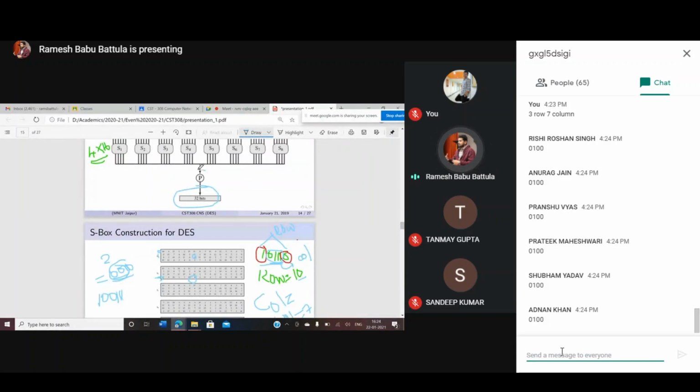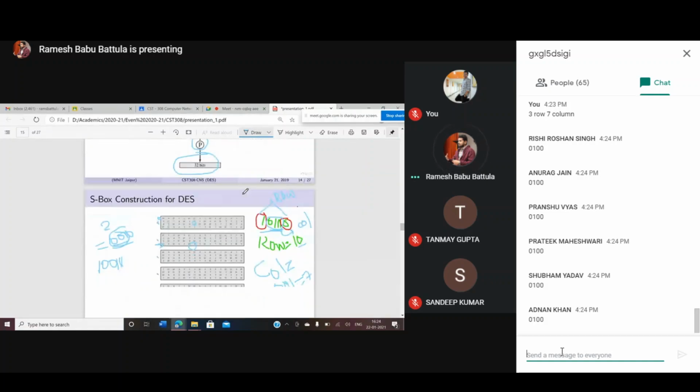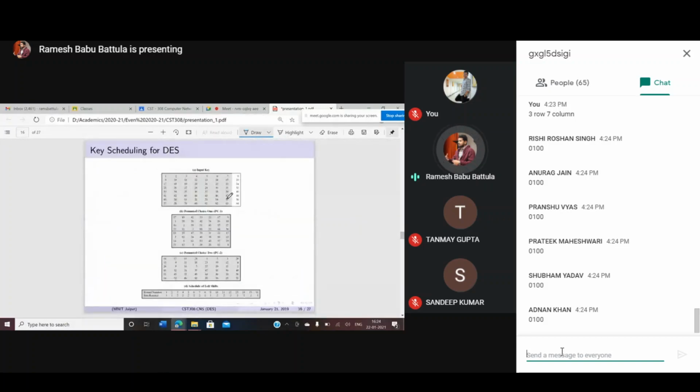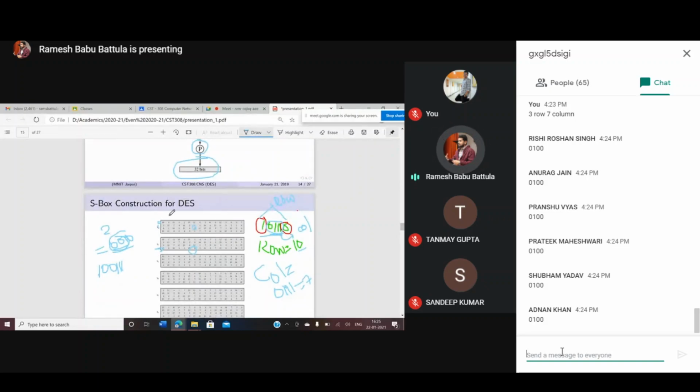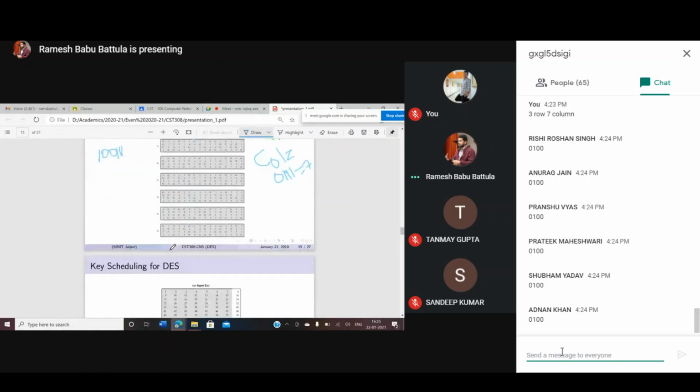The 32 bits need to be provided as input to the permutation, and after that the final 32 bits are going to be received here. These 32 bits are going to be treated as your right hand side bits. Clear? So this is the discussion about the round function and S box.